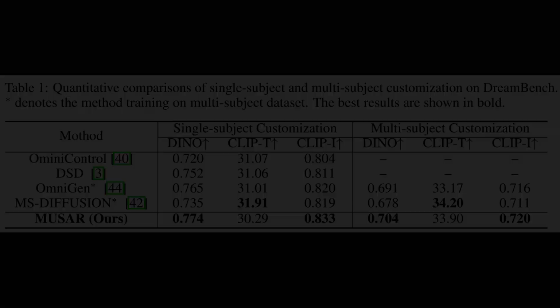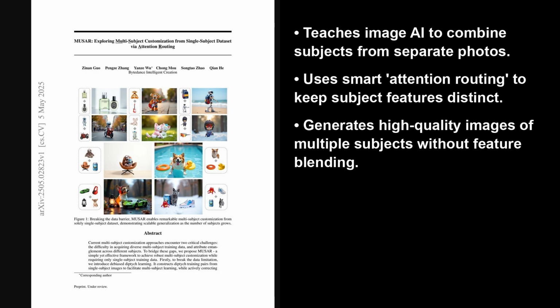Okay, so those quantitative results really underscore the effectiveness of MUSAR. In essence, this work shows it is possible to achieve high-quality, multi-subject image customization even when you only have training data for individual subjects. The key innovations, debiased diptych learning and dynamic attention routing, effectively tackle data scarcity and prevent that tricky attribute entanglement. It is a really promising step forward for creating complex, customized images.